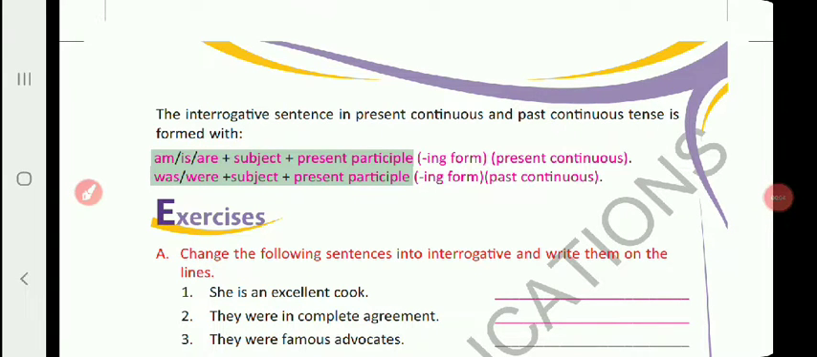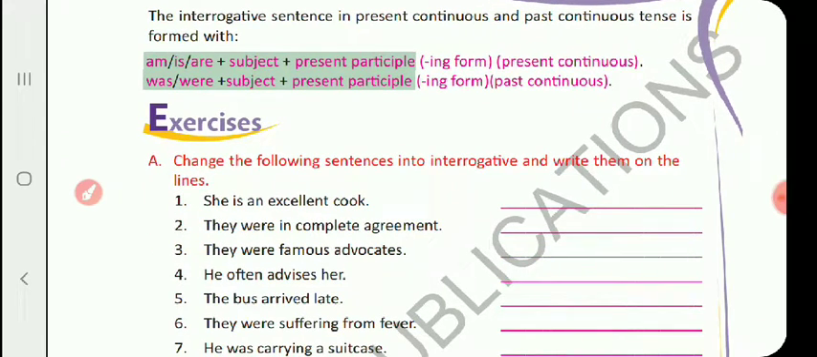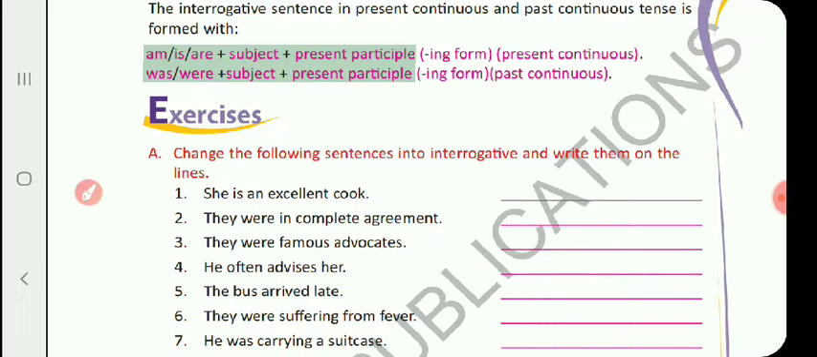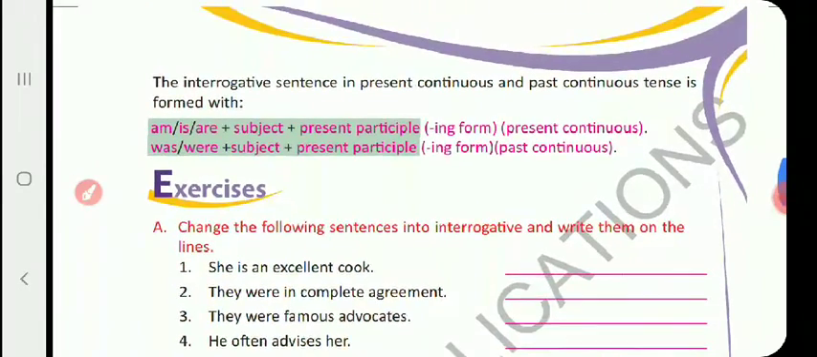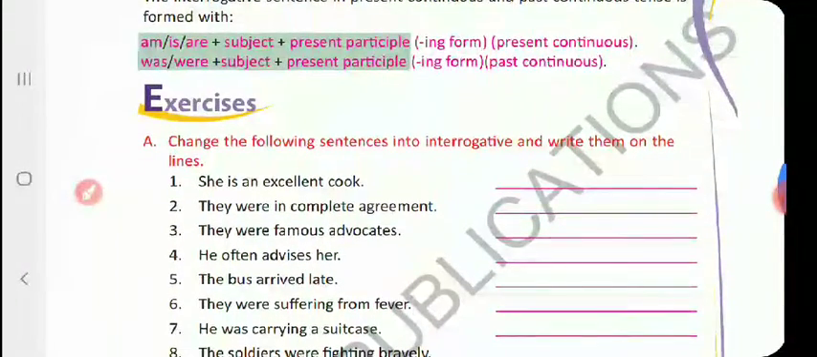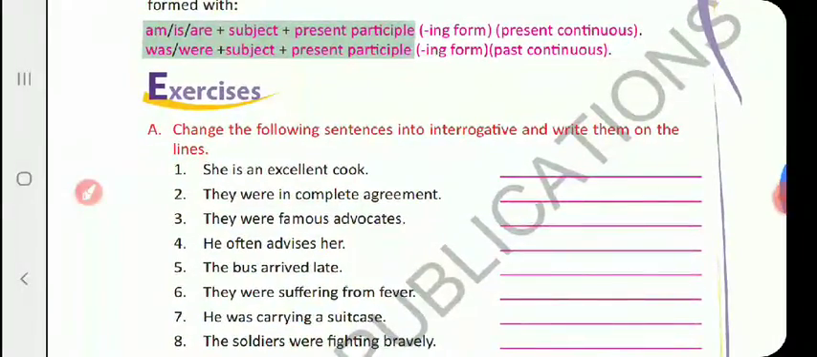This is the third part of the fourth lesson, interrogative sentence. Today I am going to explain the third part of the fourth lesson. In the last two videos, my dear students, I already explained how to change an assertive sentence into an interrogative sentence. According to the subject, we take the helping verb and then we write. I already completed the first exercise, all 5 questions.